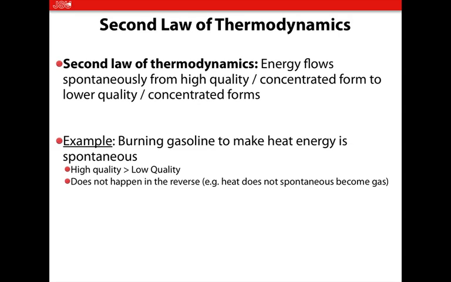Second law of thermodynamics: energy flows from high-quality forms to low-quality forms spontaneously. Before, we said there's high-quality energy and low-quality energy, and going from high quality, such as gasoline, to the lower quality forms happens spontaneously.